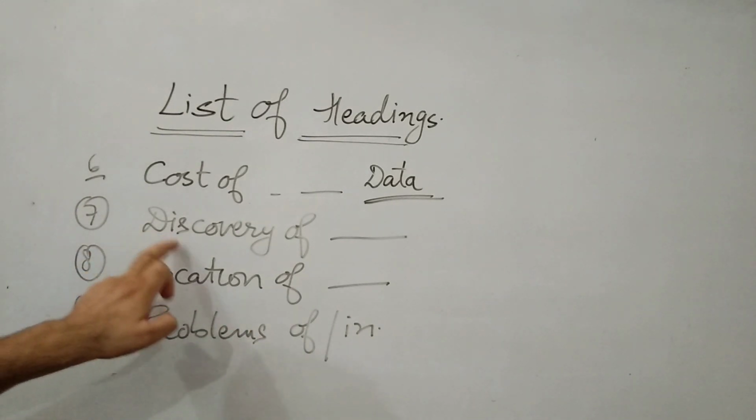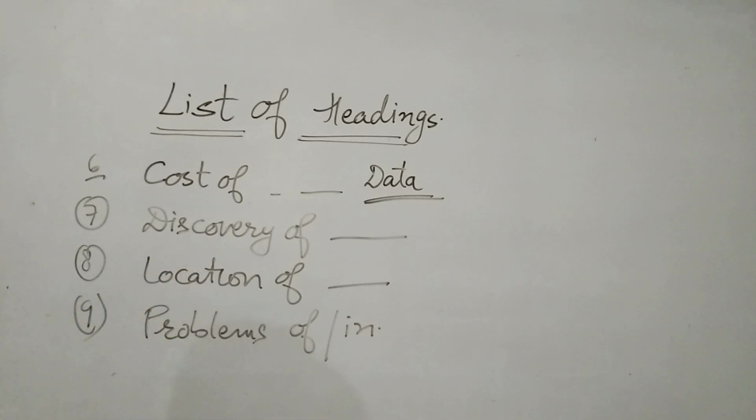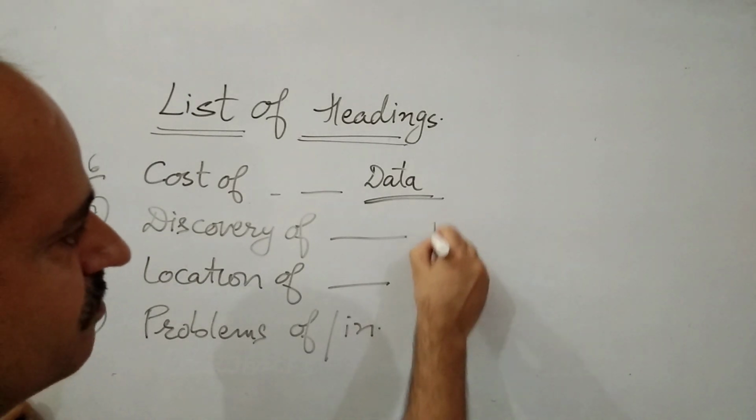Sometimes headings can be related to discovery of something. So discovery of any technology or formula or salt or element, then words like findings, research, researchers would be there in the paragraph.